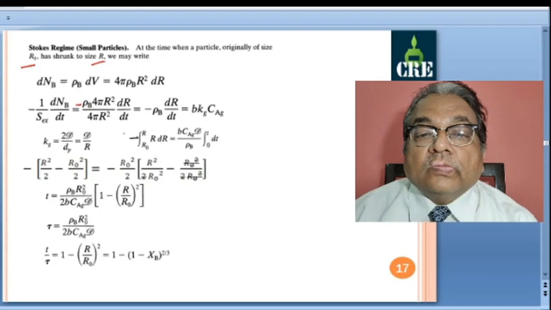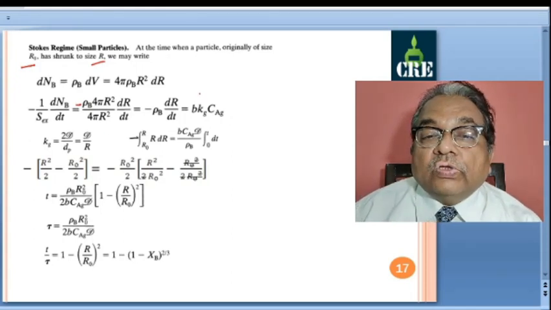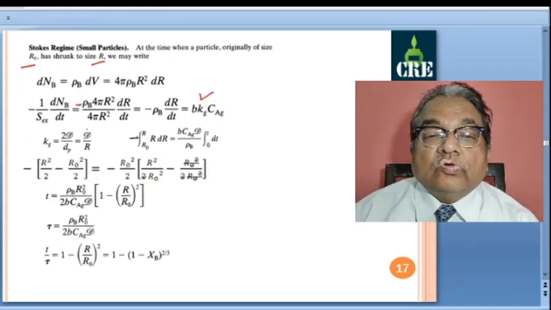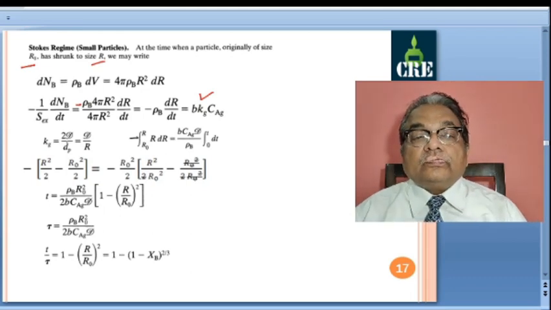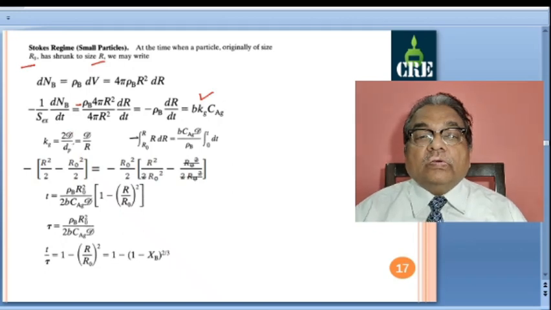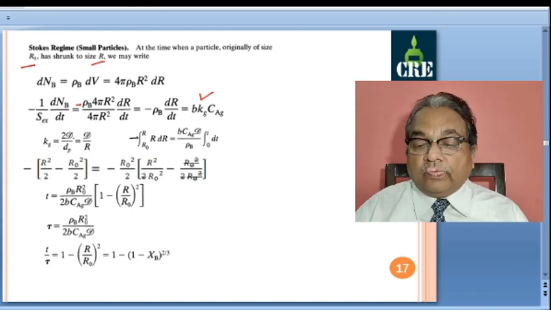Further, here we have this kg, that is the mass transfer coefficient. This kg, for a small particle, is inversely proportional to dp.